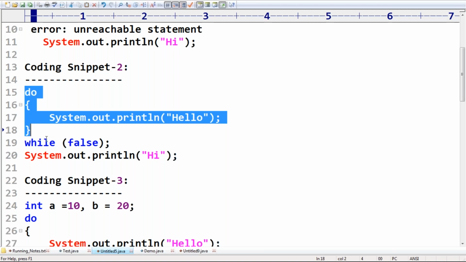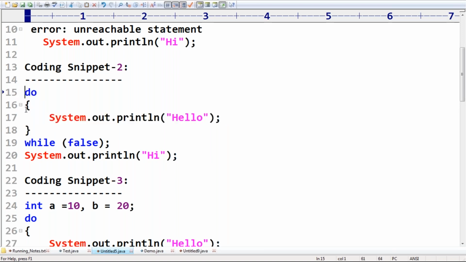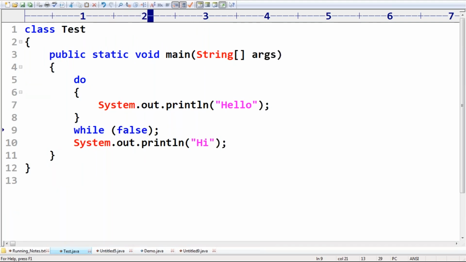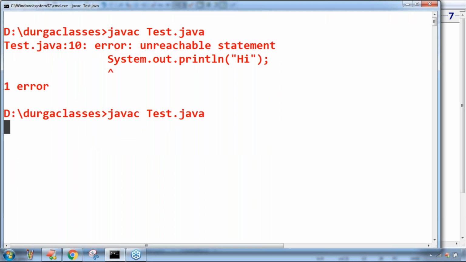No, it is valid, because in the case of do while, the loop body will be executed at least once. So it becomes valid. The loop body is already executed. Now the condition is false, which means it won't execute again. So hello followed by hi itself is the answer we are going to get. Perfectly, this one is valid. If you want, you can cross check. I'm trying to take false. Now the output we are going to get is hello followed by hi. Java Test I'm taking.